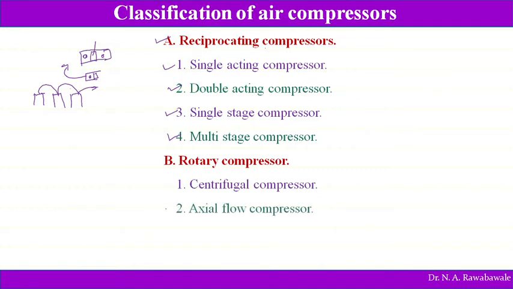An axial flow compressor, where the flow direction of air is in the axial direction of the compressor, and there will be multiple stages. In each stage air is compressed gradually. Then a root blower type, there will be a root blower and a vane blower. So these are the four different types of rotary compressors. We will be discussing all in detail.